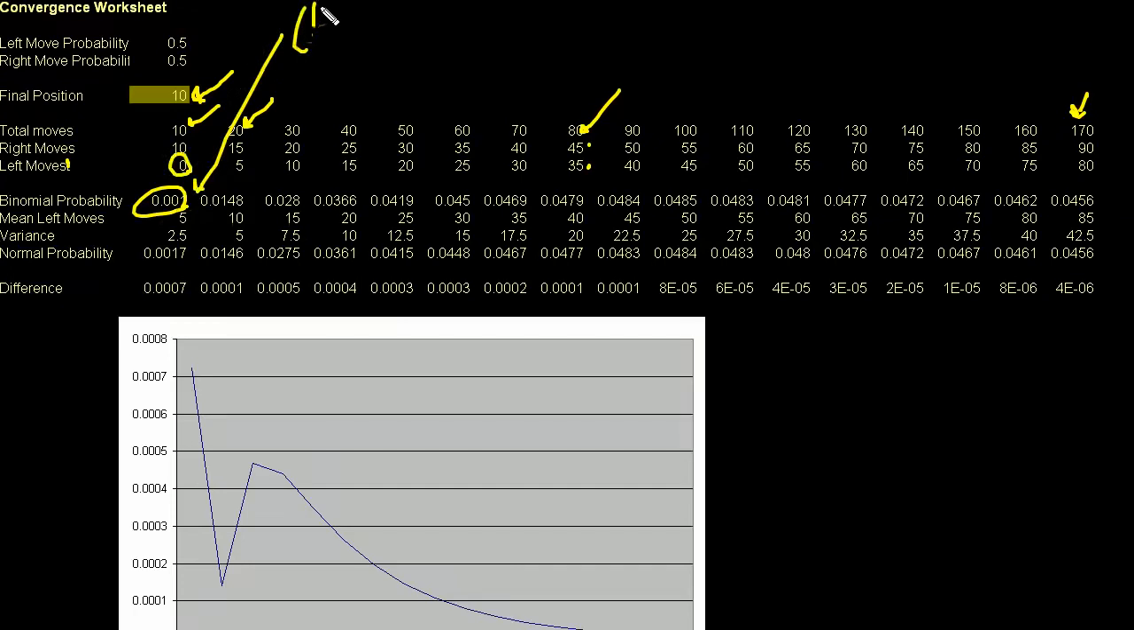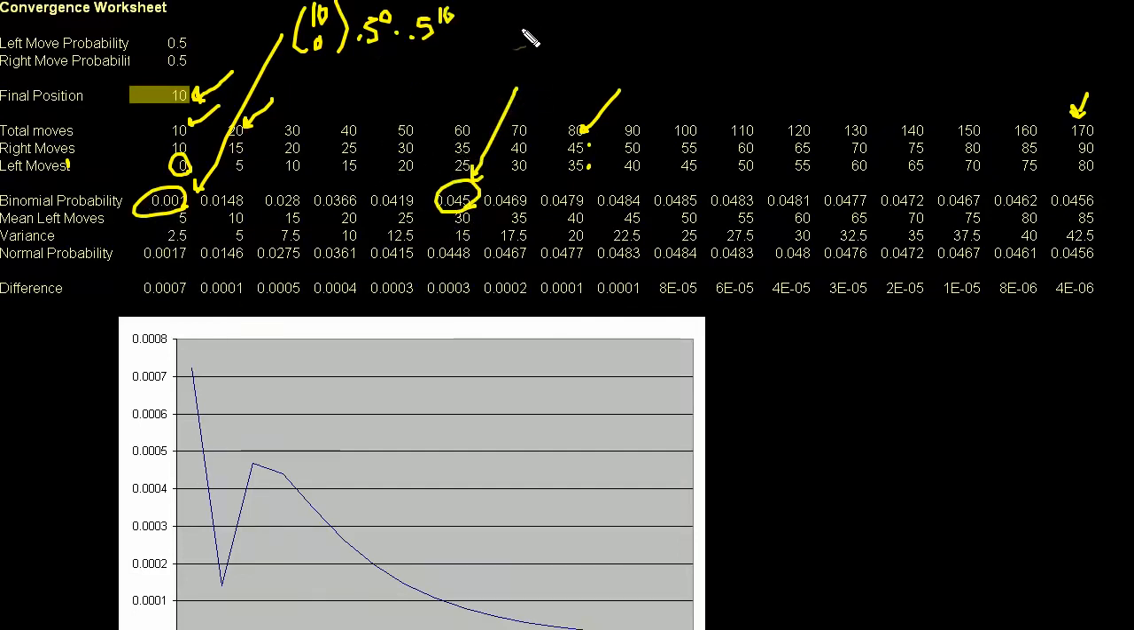This is 10 choose 0, and we know what that is. That's 10 factorial over 0 factorial times 10 minus 0 factorial, times 0.5 to the 0 times 0.5 to the 10. That's where that number comes from. If I go to, let's say, this one right here, let me write it out because I think it's interesting.